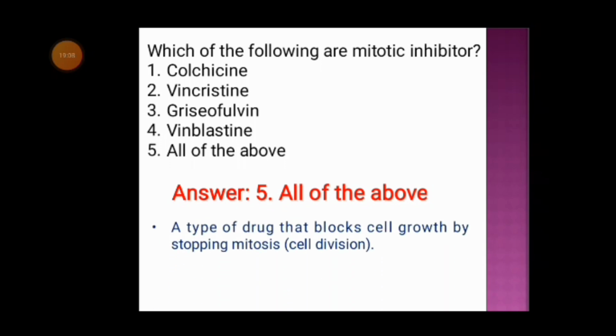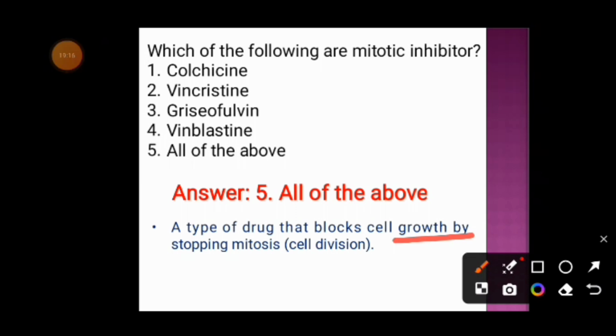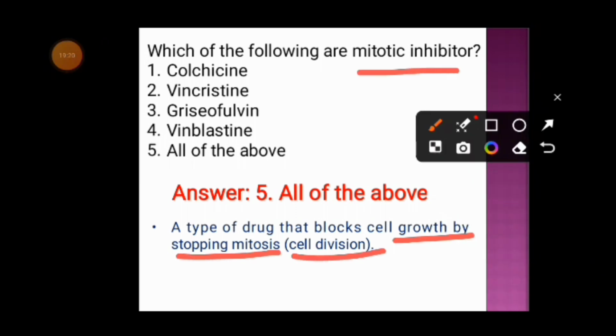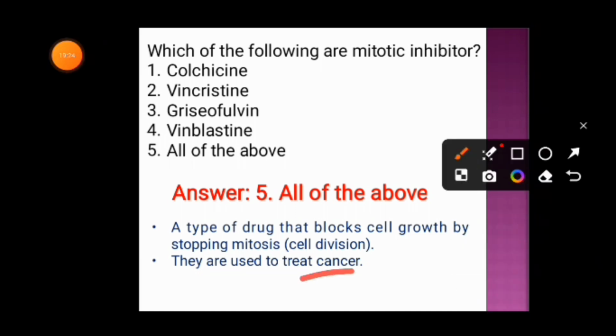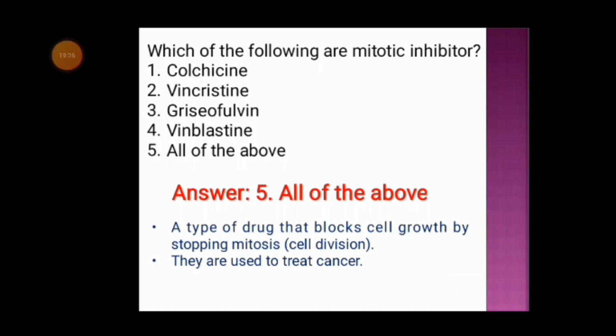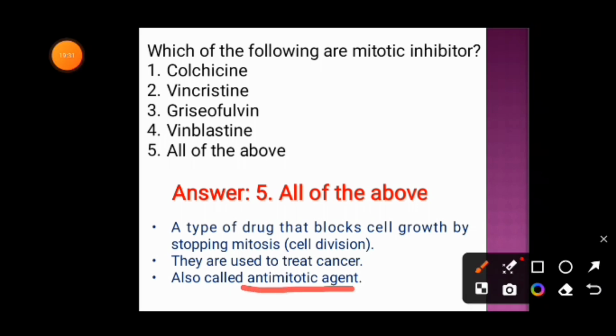Mitotic inhibitors are drugs that block cell growth by stopping mitosis. As they block cell growth by stopping mitosis or cell division, they are known as mitotic inhibitors. They are used to treat cancer. They are also known as anti-mitotic agents.